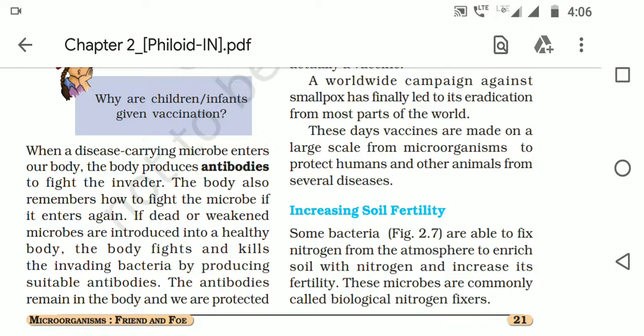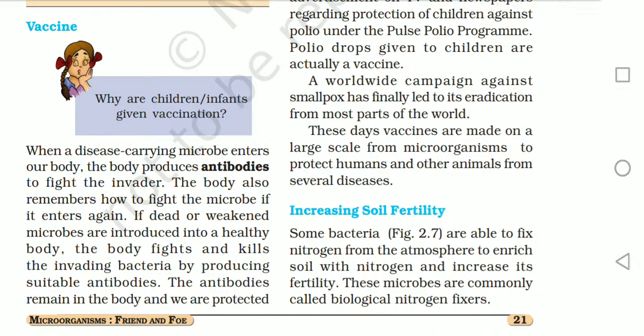It is very commonly said, "Do boond zindagi ka." Our very famous actor Amitabh Bachchan comes up and says, "Do boond zindagi ka." There are so many actors giving this awareness advertisement about polio drops. It fights against the polio virus.